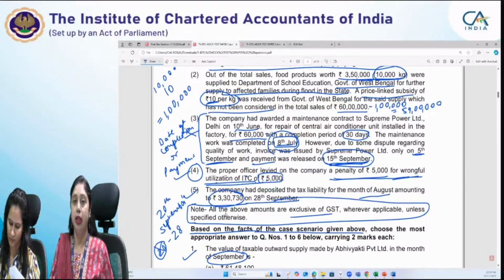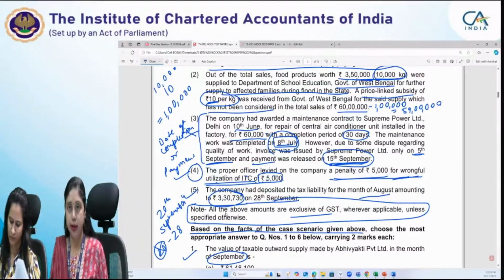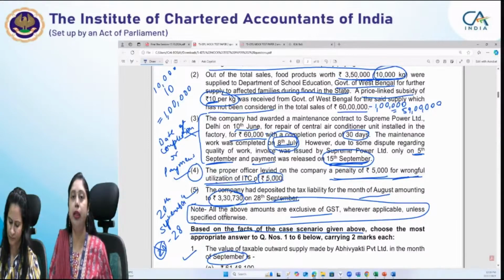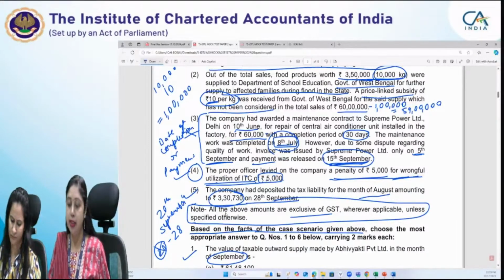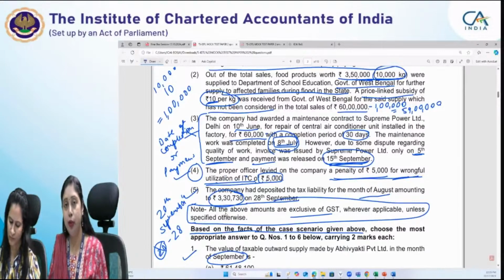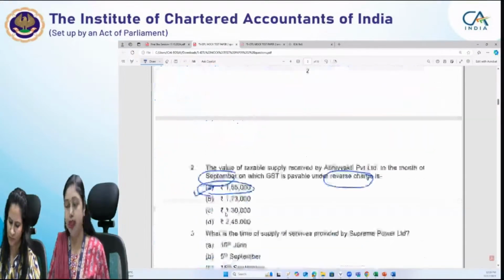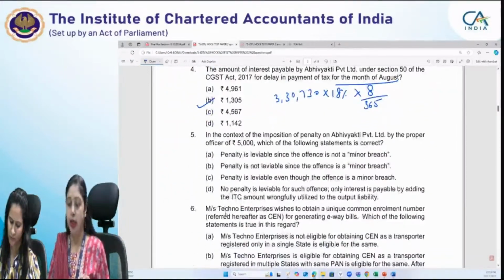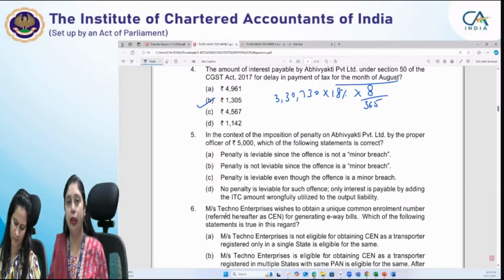We are not talking about interest. Interest is applicable only when wrongful utilization is there and not merely availment of ITC. Here he has wrongly utilized, and in that case also interest would definitely have been payable, but we are on the question of penalty. So interest would have been payable, but would penalty be payable or not? The reason mentioned here, that only interest is payable because ITC has been wrongly utilized, is not a correct reason in fact.